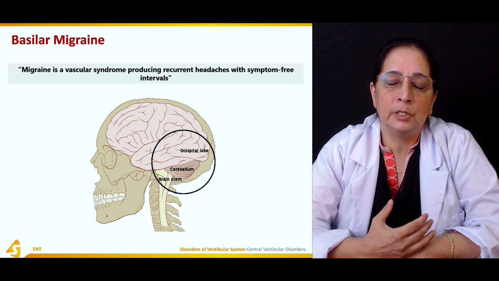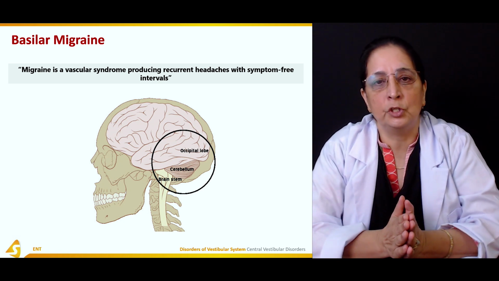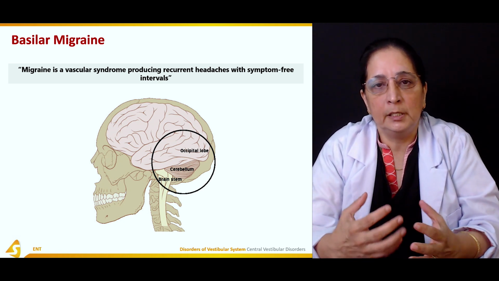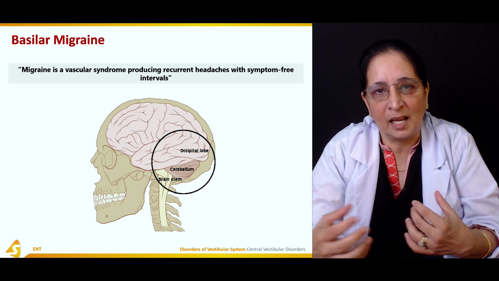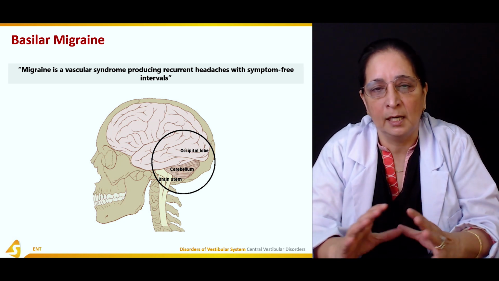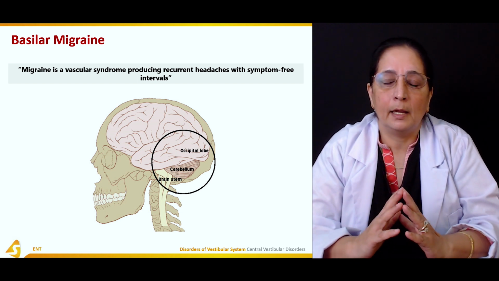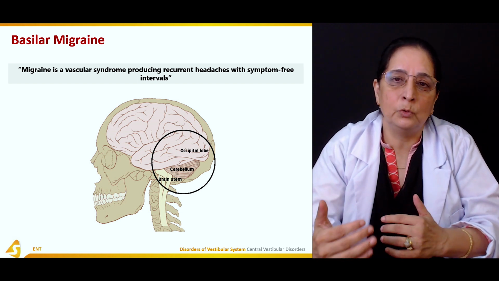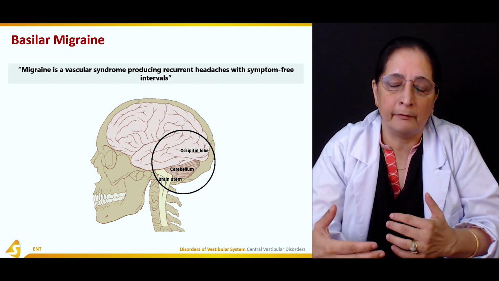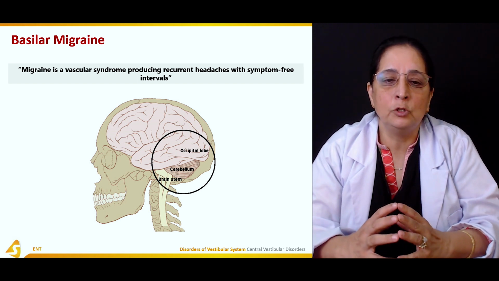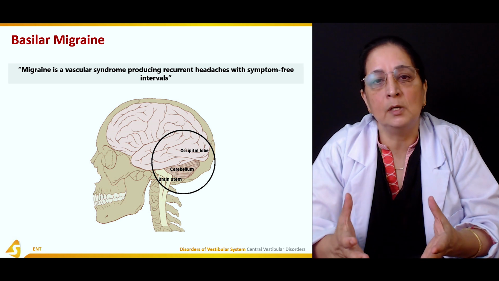So when patients have episodes of migraine, they usually don't like any lights and they don't want any disturbance. They want to lie quietly in the room, and then it usually takes 2 to 3 days for recovery.